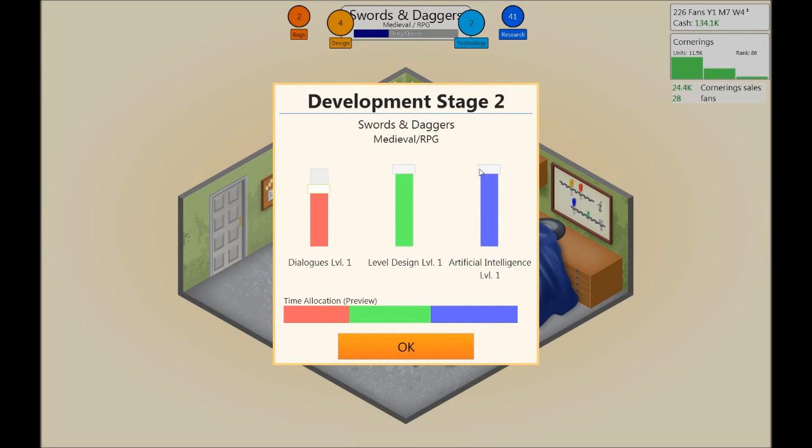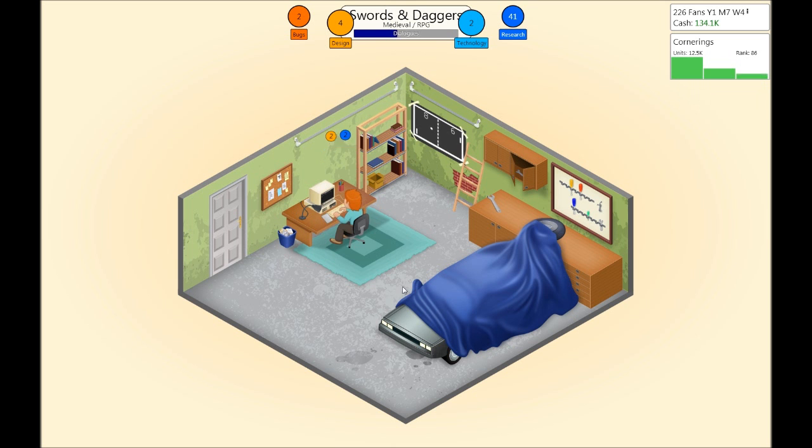Dialogues should be artificial intelligence, may not be too much, and also I don't know if we need much of level design. Well, this is basically focus. How much time will I spend on this? Since it's going to be text based, yeah, let's go for that. Might not be the best setup, but maybe it works, maybe it doesn't.